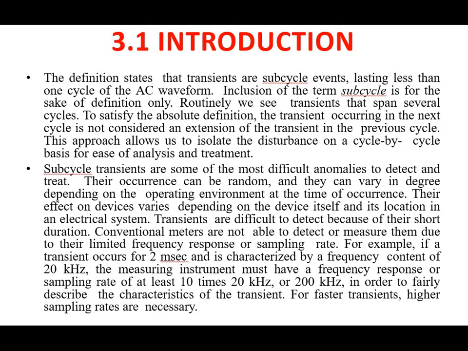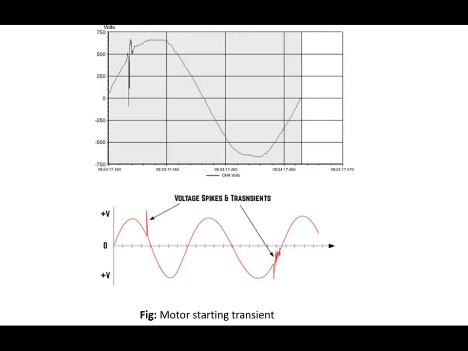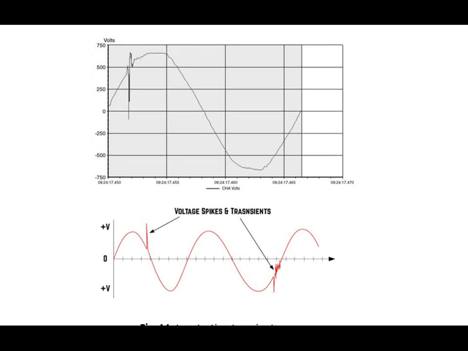So first of all, what is electrical transient? A transient is defined as a sub-cycle disturbance in the AC waveform that is observed as a sharp discontinuity of the waveform. In this figure we can see one kind of AC waveform, whether it is a voltage or current, and we can observe this sharp discontinuity.